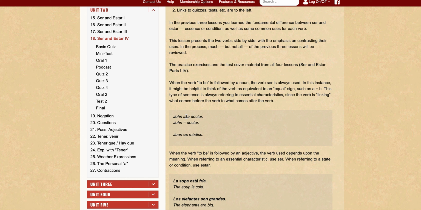So basically, when a verb to be is followed by a noun, the verb ser is used. And we talk about A equal to B linking. So John is a doctor, and John equals doctor. So one is médico.